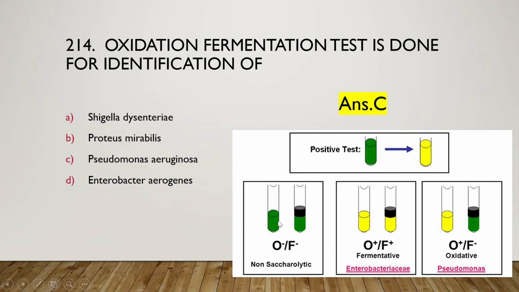Okay, so here we can see no fermentation done here and here also. So this is oxidative negative and fermentative negative. Here we can see this is oxidative positive and fermentative positive, because in the presence of air and in the absence of air, in both conditions fermentation occurred. And here this is oxidative positive but fermentative negative, because in the presence of air oxidation is done, but in the absence of air the fermentation cannot happen. So this is the process of the oxidation fermentation test.